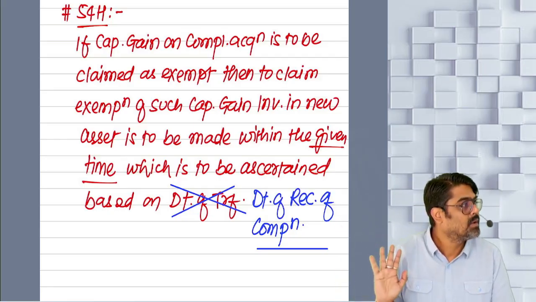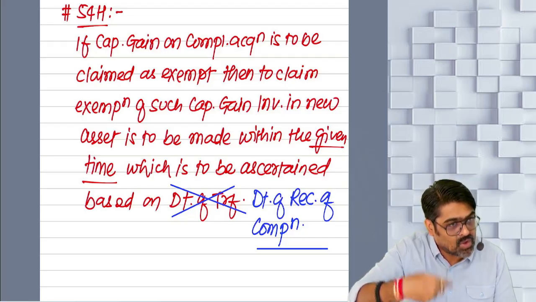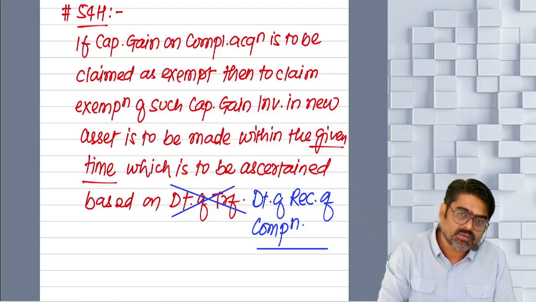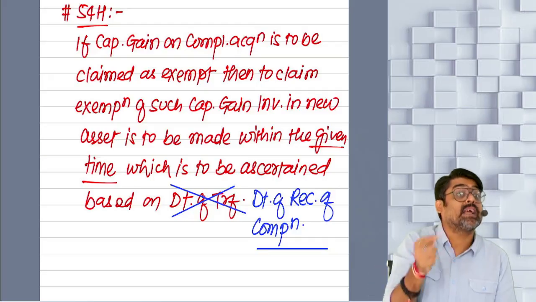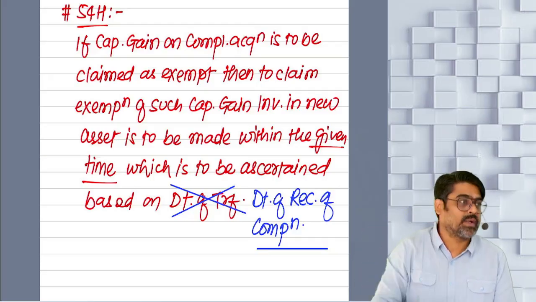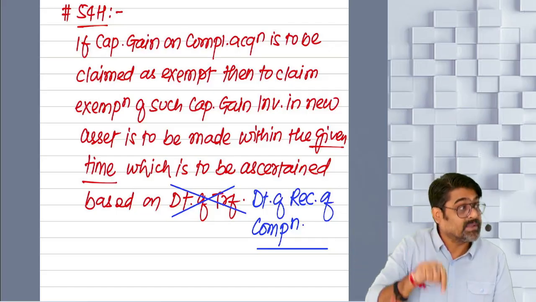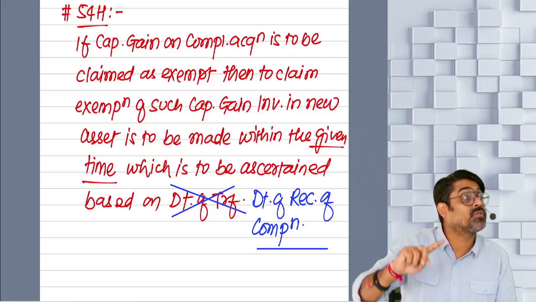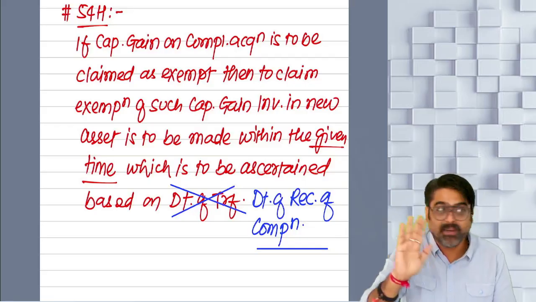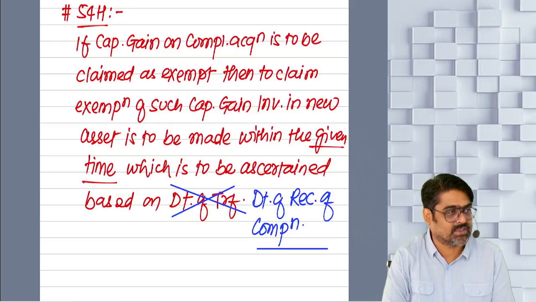Yes or no? And in the case of 45(2), the capital gain is there on conversion of capital asset into stock in trade. For that case, the gain is not taxable in the year of conversion. The gain is taxable in the year of sale of stock in trade. So if you want to claim exemption from that gain, then investment should happen within the given time, not from the date of conversion, but from the date of sale of stock in trade. That is the CBDT circular.